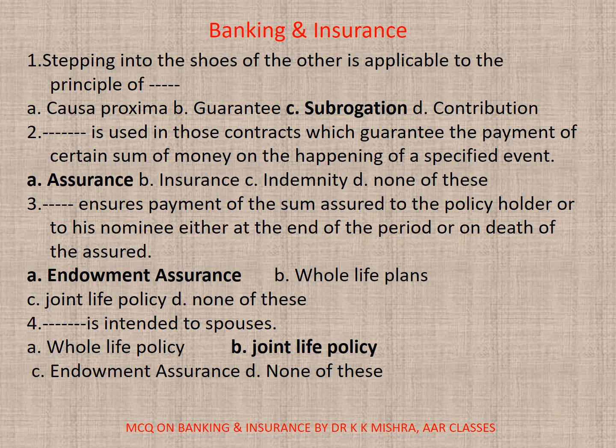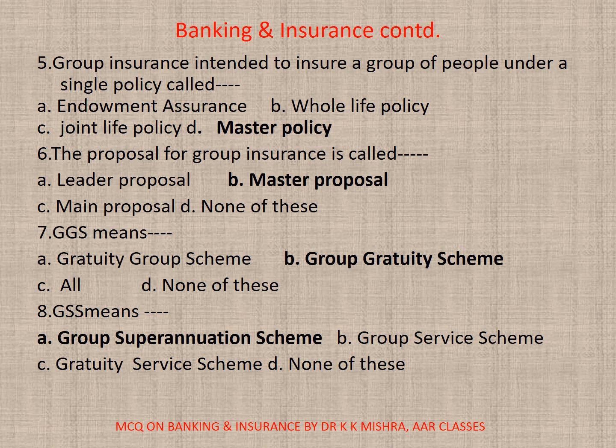Joint life policy. 5. Group insurance intended to insure a group of people under a single policy called dash. A. Endowment Assurance, B. Whole life policy, C. Joint life policy, D. Master policy. Correct option is D. Master policy.